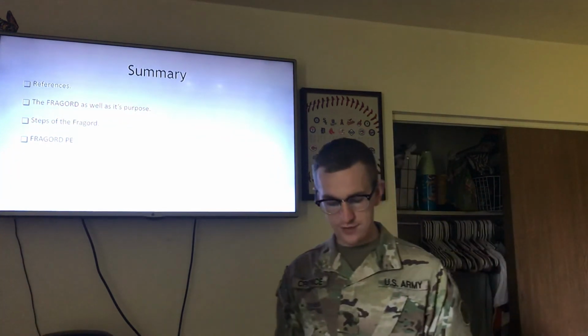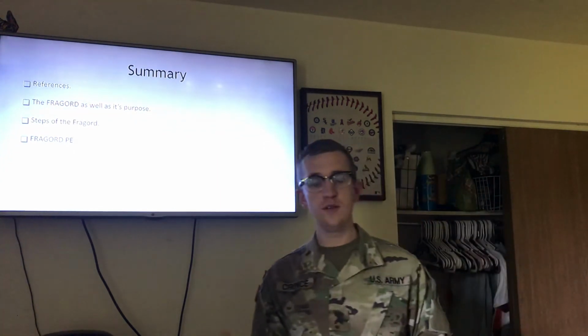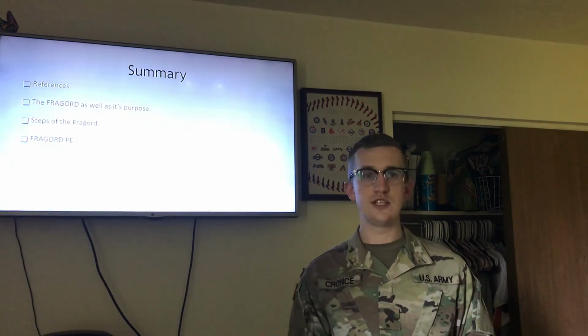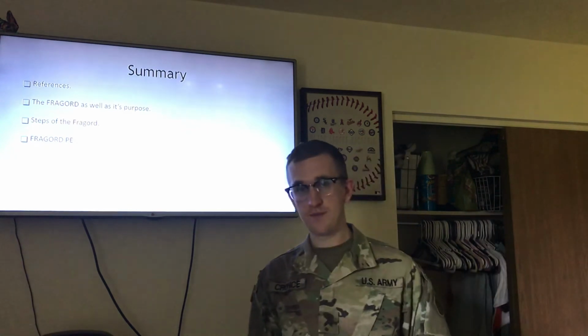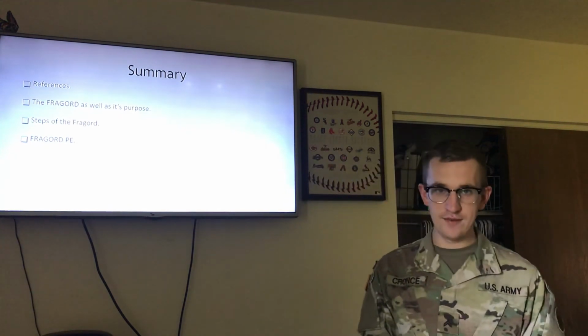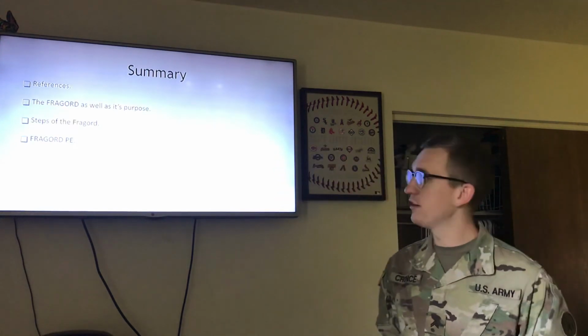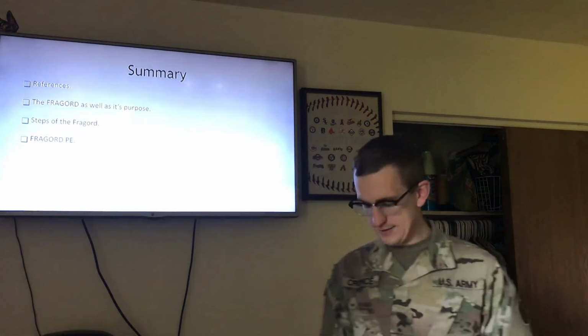We discussed the FRAGORD as well as its purpose to supplement an op order, to add changes for existing mission, situation, execution changes. We went over the steps of a FRAGORD, paragraphs 1 through 5, and we did a FRAGORD practical exercise together in which we created our own FRAGORD based on a circumstance.